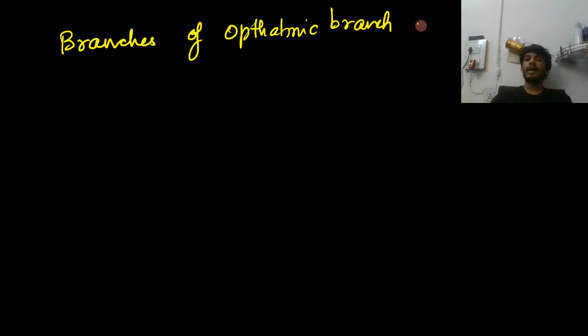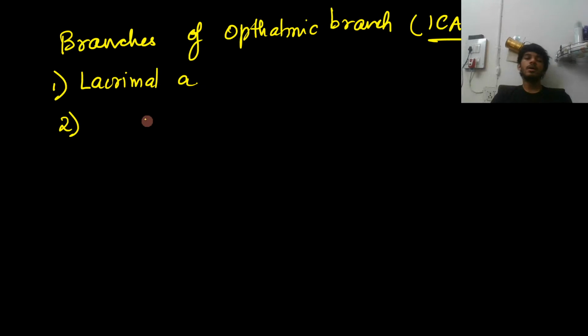Branches of the ophthalmic artery. And remember, the ophthalmic artery by itself is a branch of the internal carotid artery after it exits the cavernous sinus. The first thing that will come is the lacrimal artery. First branch that it gives is the lacrimal artery. Then it also gives other branches, known as the supraorbital artery when it exits outside, right?